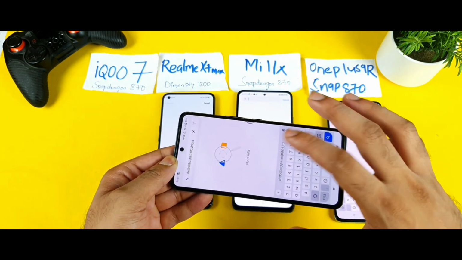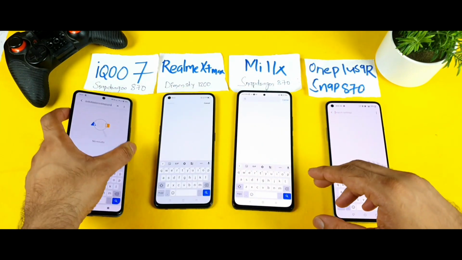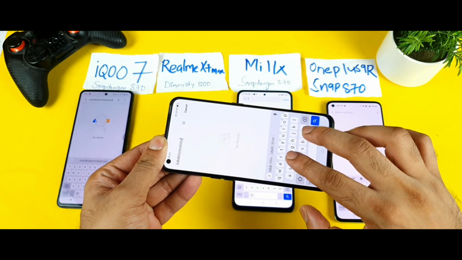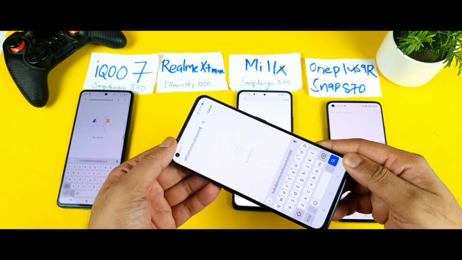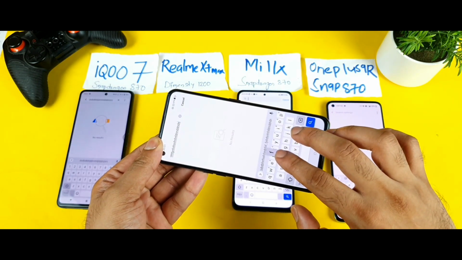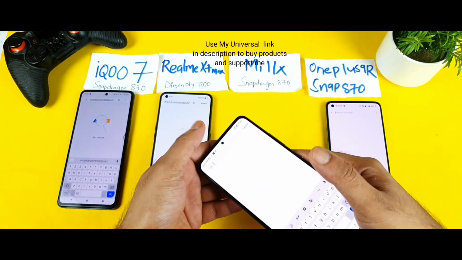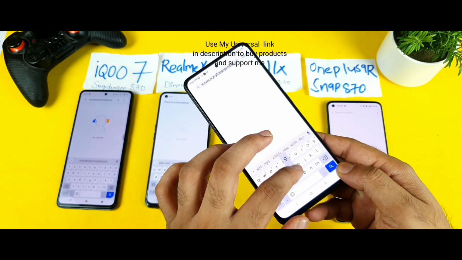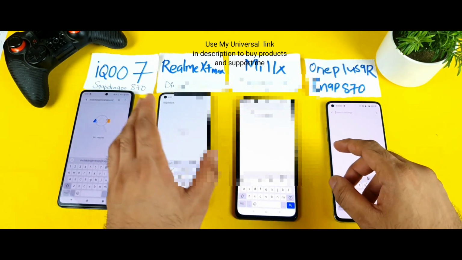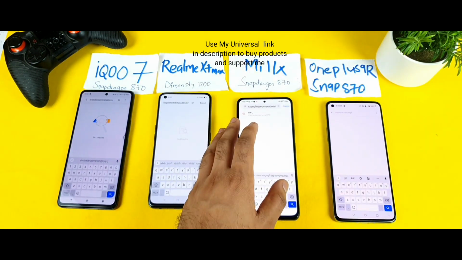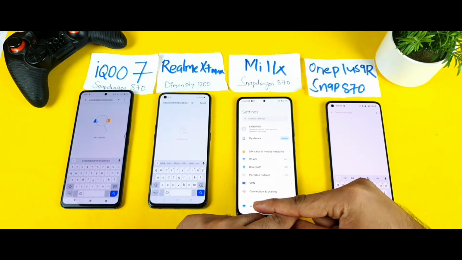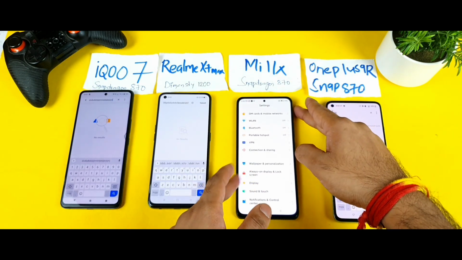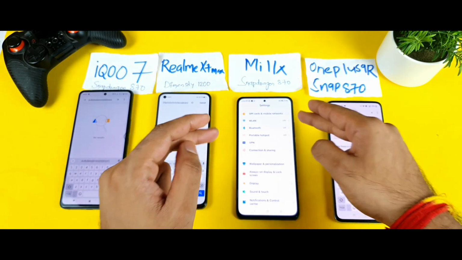Yes, in the iQOO 7 device I was able to feel the haptic feedback coming from the upside as well. In the Realme X1 Max, yes, I was able to feel the haptic feedback on both sides, top and bottom. And in the Mi 11X device, let's see what will happen. Yes, even in the Mi 11X device I was able to get the same feel. But one important note is that the Realme X1 Max and the Mi 11X device both have top side haptic feedback, but it's not that strong when compared with the bottom.